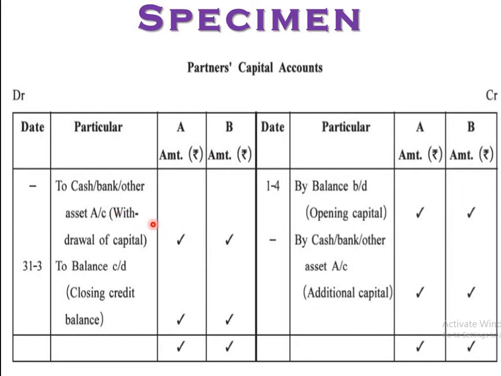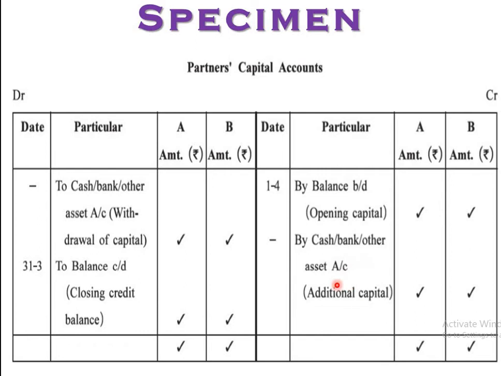And if cash, bank or other asset withdrawal is done, one time, it will be here, cash, bank and other, on the debit side. This one was already discussed in the first chapter. Now balance brought down, balance carried forward, right?